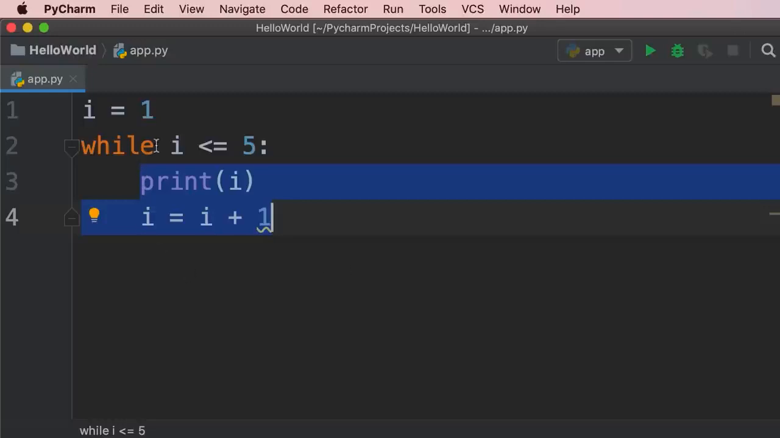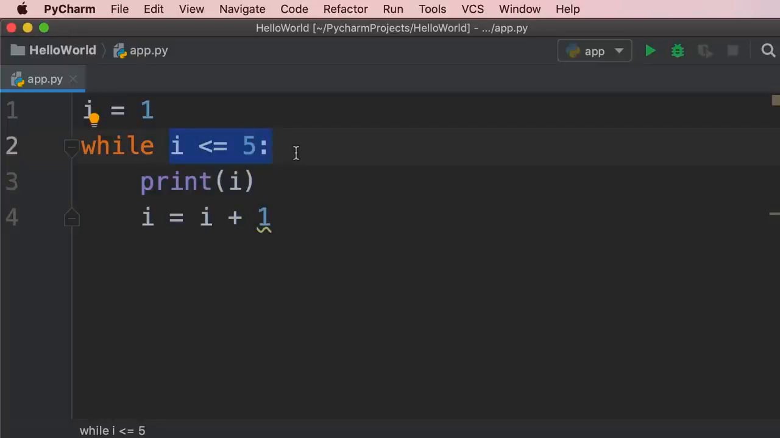So in the first iteration, i is 1, which is less than 5, so Python is going to execute this block of code. It will print 1 on the terminal, and then i becomes 2. Then the control moves back over here, so Python evaluates this condition. 2 is less than or equal to 5, so the condition is true, and once again, Python is going to execute this block one more time. In the second iteration, we're going to see 2 on the terminal, and then i will become 3. So this will continue until this condition is no longer true.